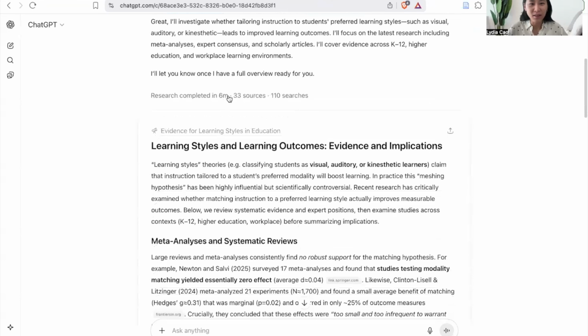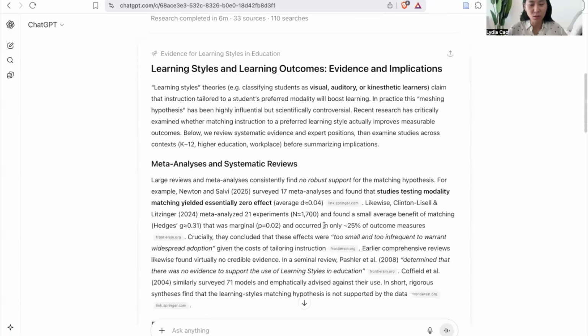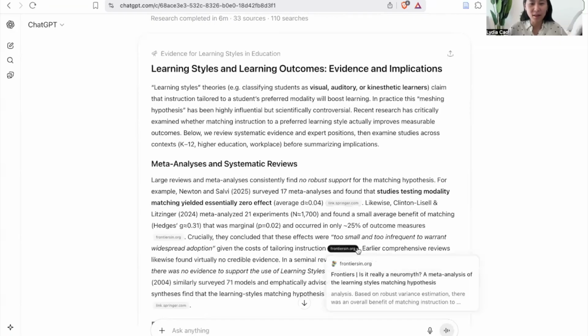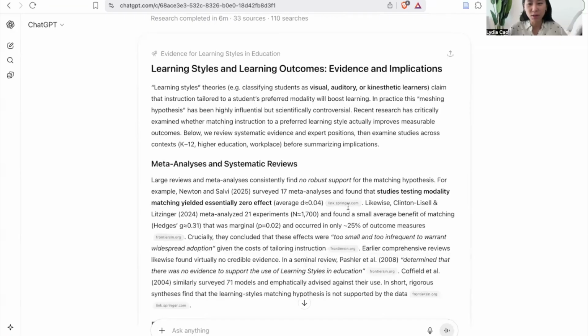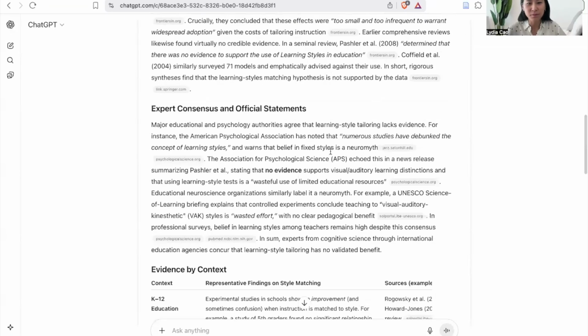So again, you see it takes 6 minutes, and it's done 110 searches and used 33 sources in its report. Again, just like Claude, it has a citation linking it to real academic research and basically telling me again, this claim is not supported by research.